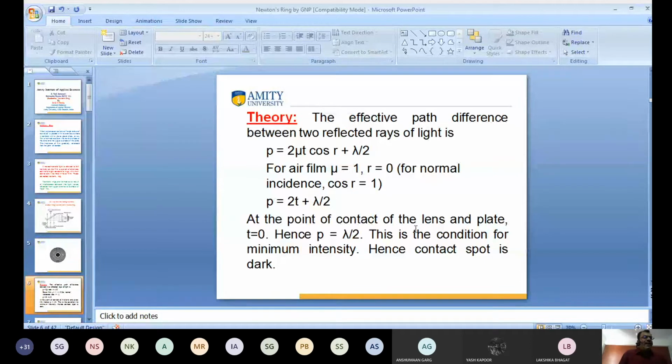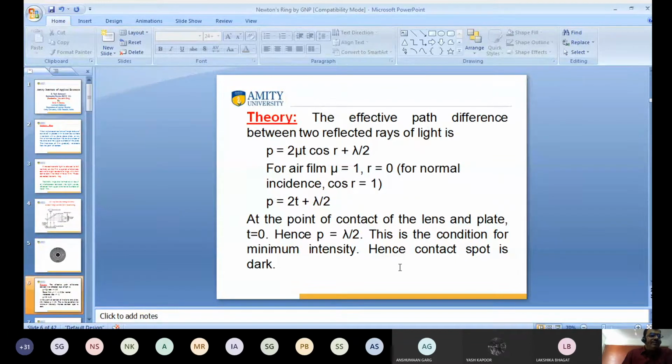So at the point of contact, the question going to arise is that the central spot is dark. So how can I prove that the central spot is dark? Because at the point of contact, central spot means at the point of contact, t is 0. When t is 0, what is this? P is equal to lambda by 2. This is the condition for minimum intensity, so that the central spot, hence the contact spot, is dark.